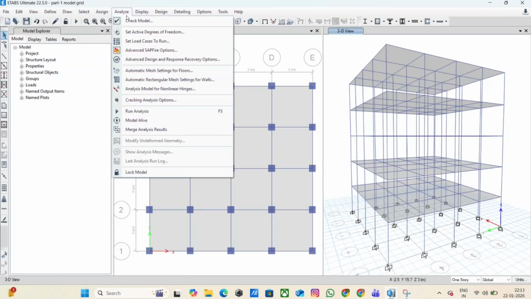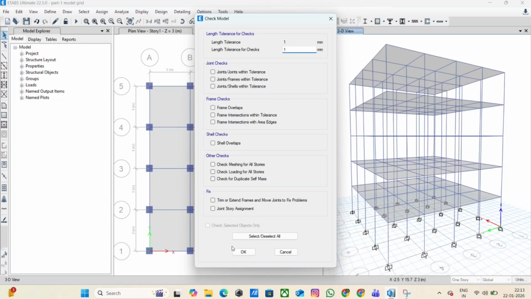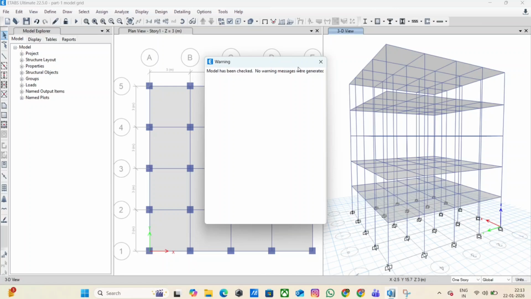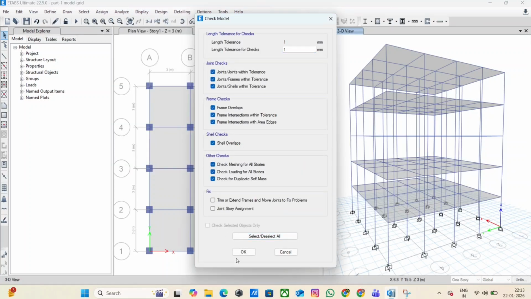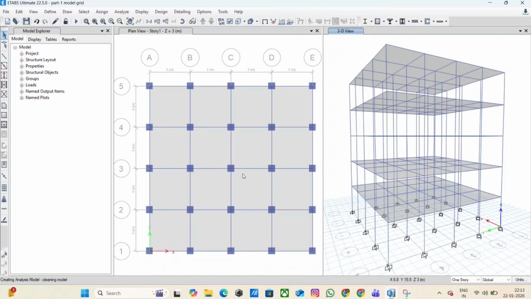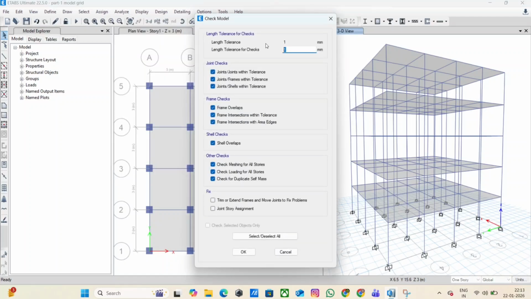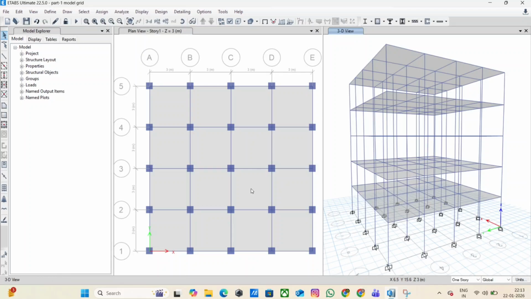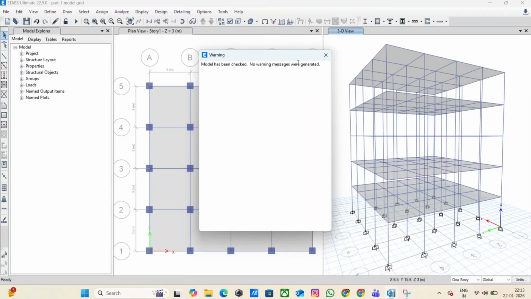Step 1. Initial analysis and model health check. After opening the model, the first thing we always do is run a trial analysis. Go to Analyze, Run Analysis. This helps us verify connectivity of elements, support conditions, stability of the structure, and any modeling mistakes. Carefully review any errors or warnings. We will also visually check joint displacements and make sure there are no unrealistic movements, such as excessive drift or instability. Only after confirming that the basic model is stable, we proceed to load definition.